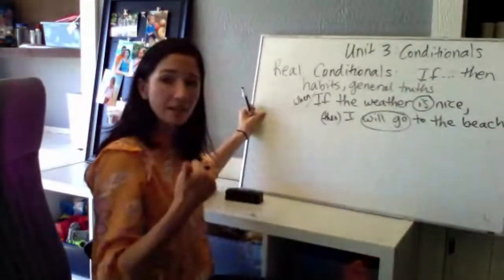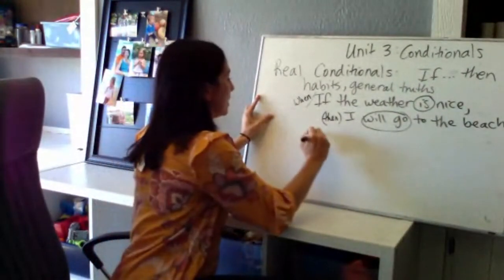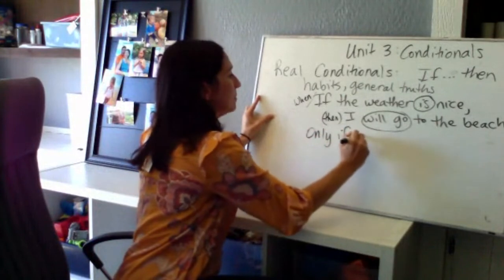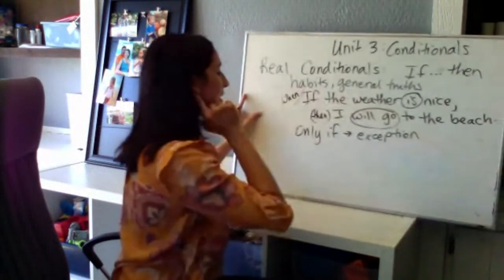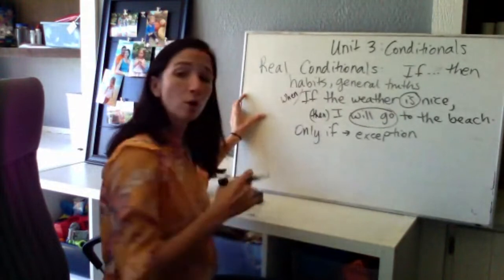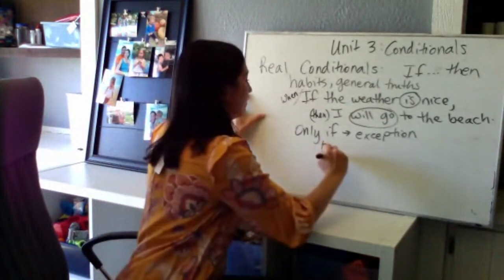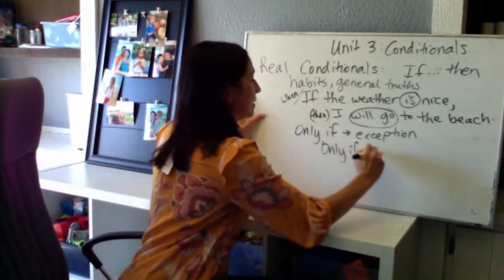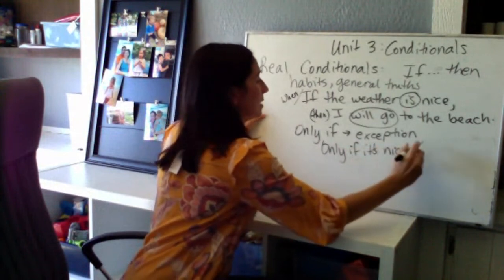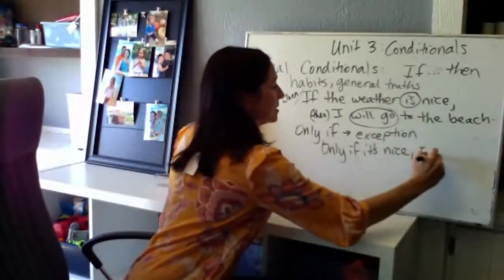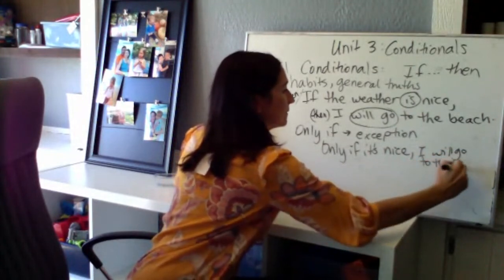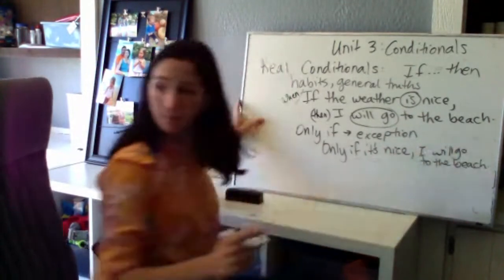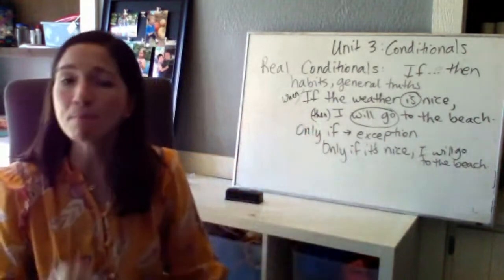So we said unless is if not. Only if means the rule must happen. Only if it's nice, I will go to the beach. Okay? Only if it must be met.